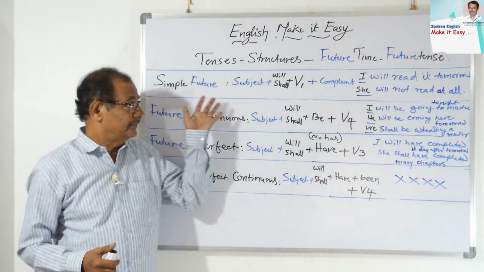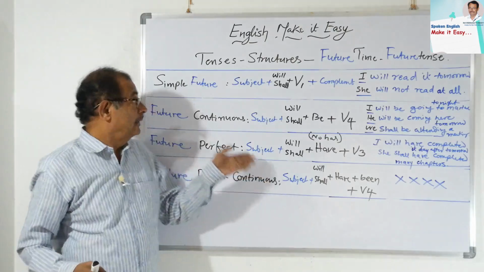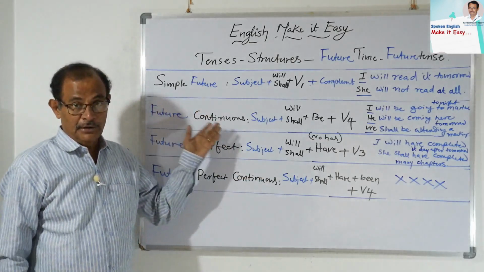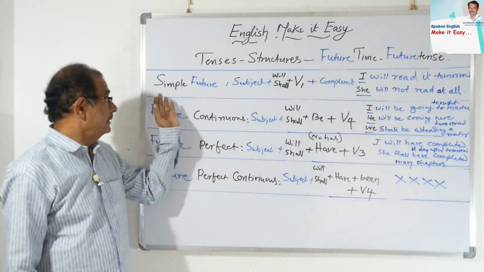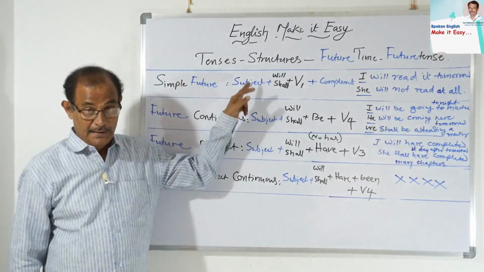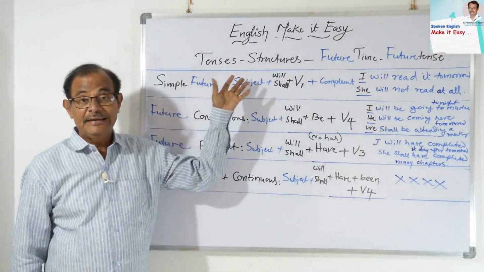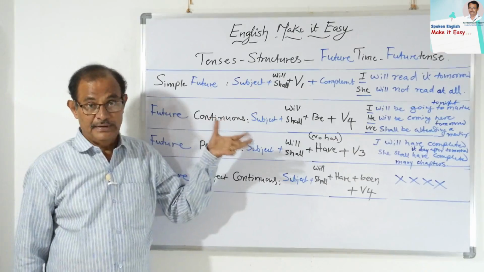Yes students, so let us come to the future tense, and this is the third one. So see the changes in the future also. So simple future, future continuous, future perfect, and future perfect continuous. Okay, the simple future: subject, and here we have to introduce will and shall. These are the modal verbs, will and shall.